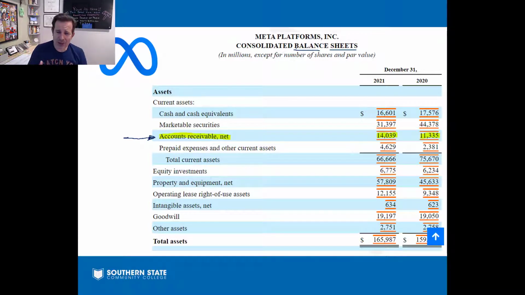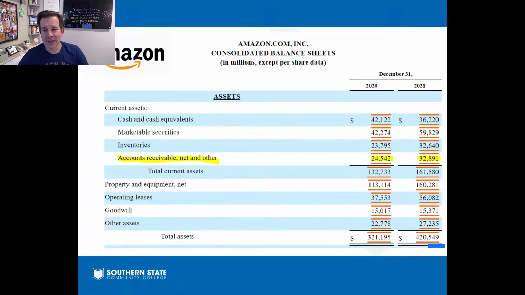And hopefully you remembered, or maybe made a note, that accounts receivable occur when we sell to a customer and they pay later. They don't pay us right away. They're going to pay us later on. It's like an IOU from that customer. Then we look at Amazon's balance sheet right here. You can see they've got accounts receivable also under the current asset category right there.